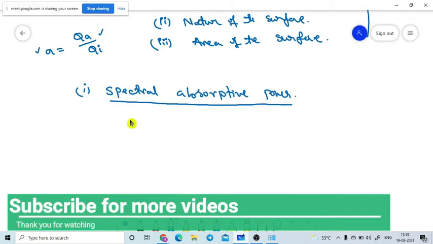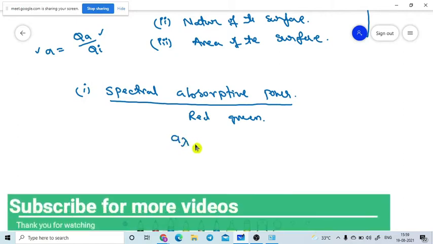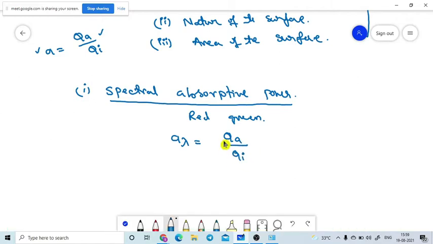That means what is the absorptive power of the body at a particular wavelength. That means we are discussing the absorptive power at a red color or green color, like that. This is the absorptive power of the body at a particular wavelength, that is QA, energy of absorption, divided by QI, energy incident at a particular wavelength. This is named the spectral absorptive power of the body. So this can be defined only for a particular wavelength.